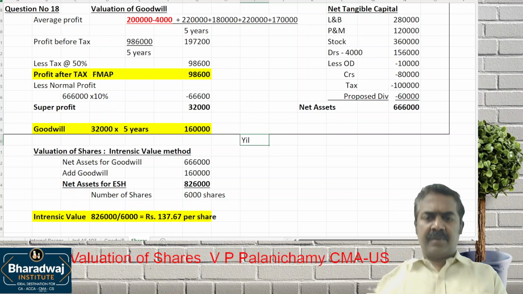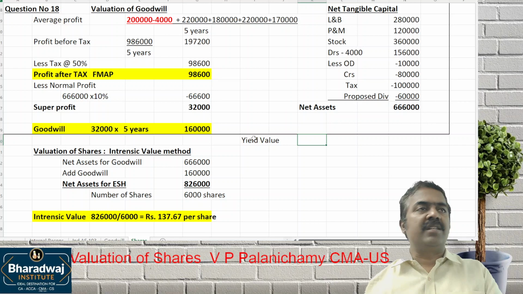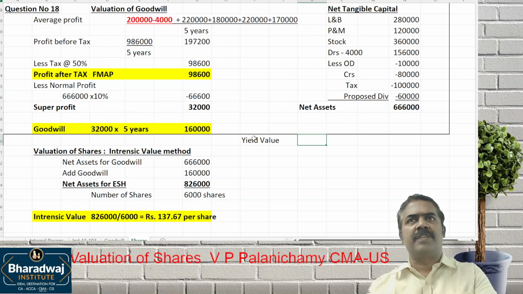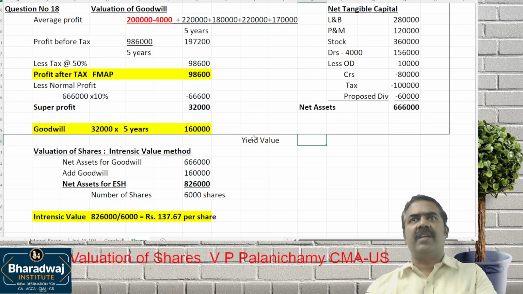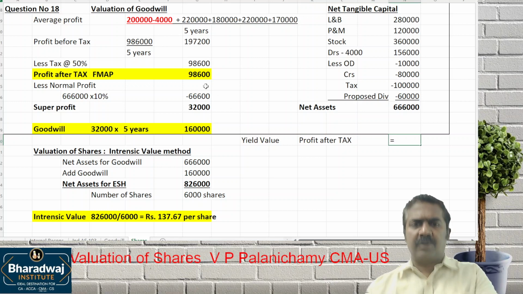Next, which value? Yield value. For working out yield value, we have to first work out ERR. What is ERR? Expected rate of return. How to work out expected rate of return? We have to first find out net profit available for equity shareholders. So already we worked out profit after tax.